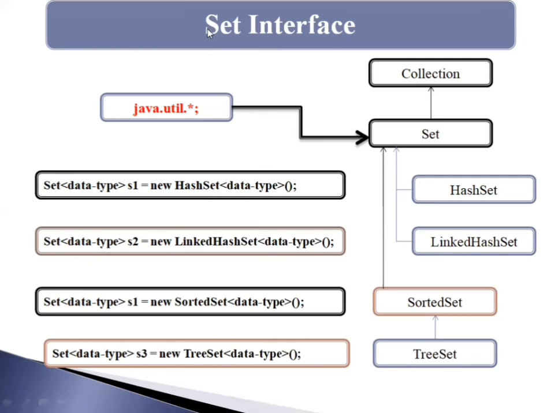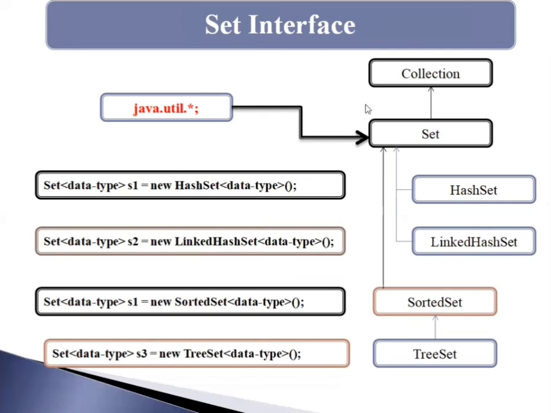The LinkedHashSet class represents the linked list implementation of the Set interface. It extends the HashSet class and implements the Set interface like HashSet, and it contains unique elements.